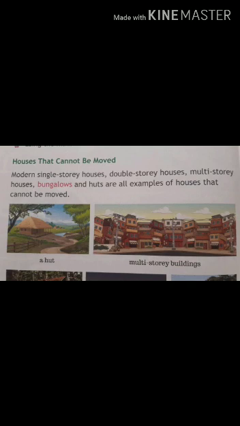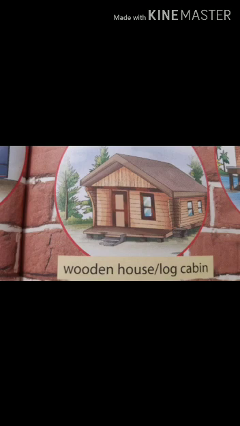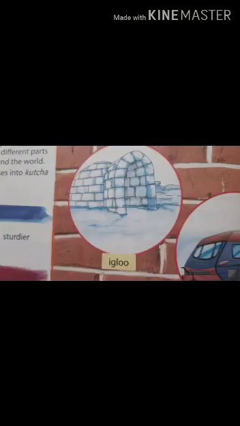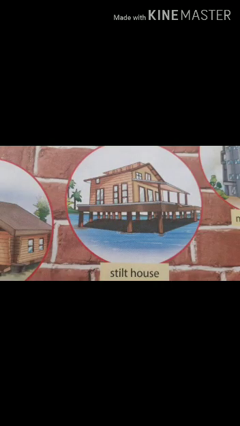Houses that cannot be moved: modern single-story houses, double-story houses, multi-story houses, bungalows and huts are examples of houses that cannot be moved. We learnt about a wooden house, igloo and stilt house.